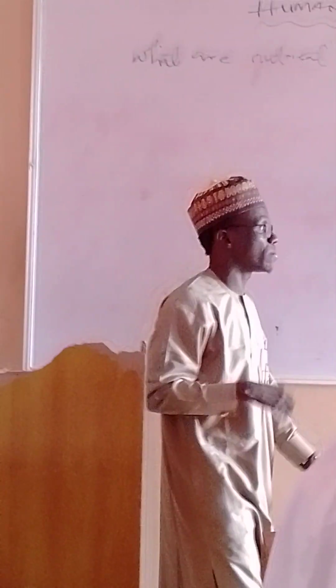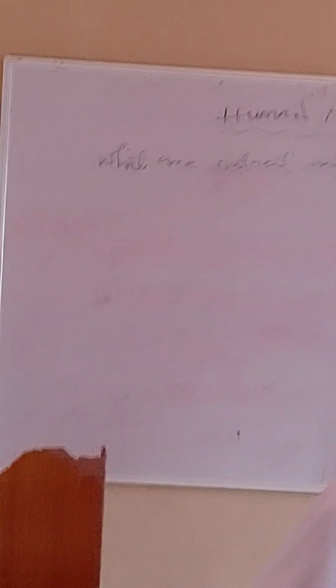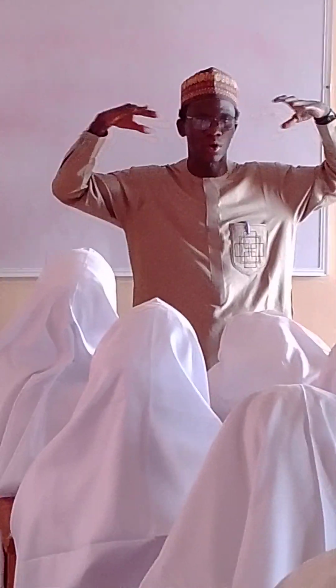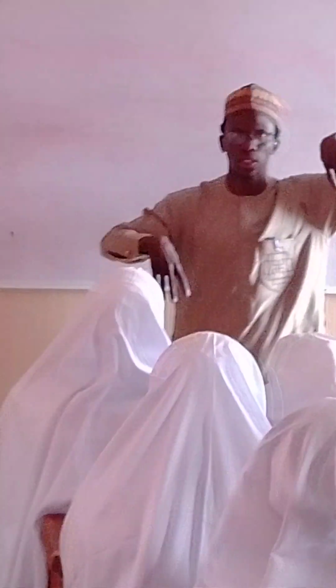Any question again? Sir, I need more clarification on micro and macronutrients. That's a very good question. Like I said from the beginning, micro and macro: micro are nutrients that our body requires in a small amount or smaller quantity, while macro are the ones that our body requires in a larger amount. Macro are carbohydrate, protein, fats, etc., while micro are the vitamins and minerals I just mentioned.